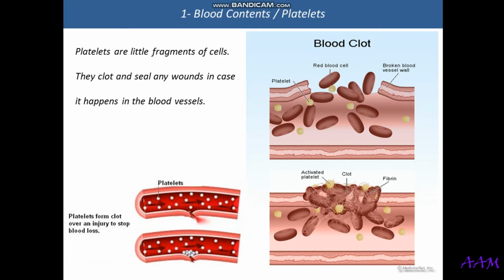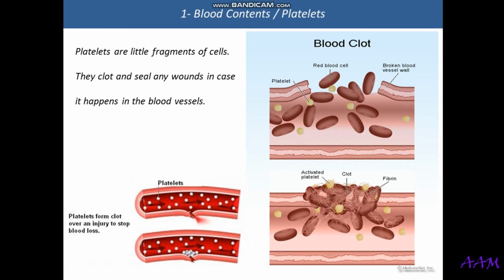The main actor in the blood is the red cells because of the hemoglobin, which combines with the oxygen and brings it to all body cells and body tissues. Okay, and the others, the white cells and the platelets, they work as policemen.